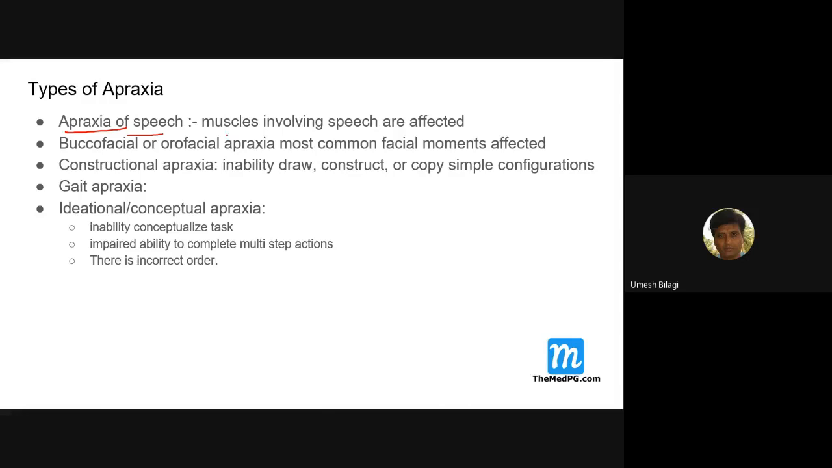Apraxia of speech. Here, muscles involving the speech are affected, although the power is normal. The patient cannot speak because of apraxia of speech. And there is one more type, buccofacial or orofacial. Here, facial movements are affected. And constructional apraxia, inability to draw, construct, copy simple configurations. If you ask him to draw something, he can't.